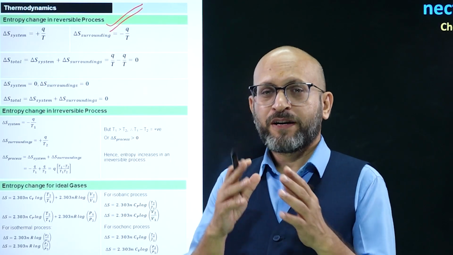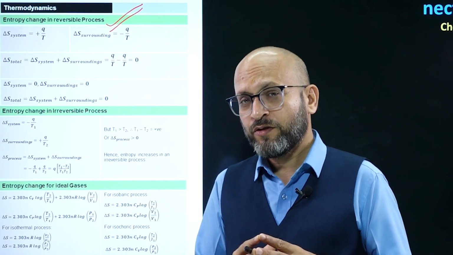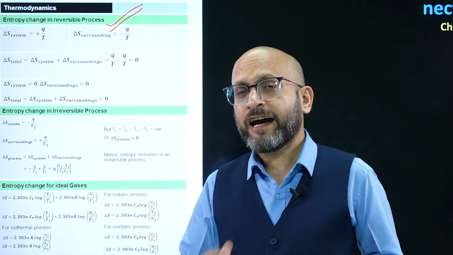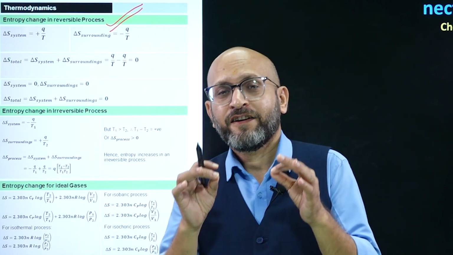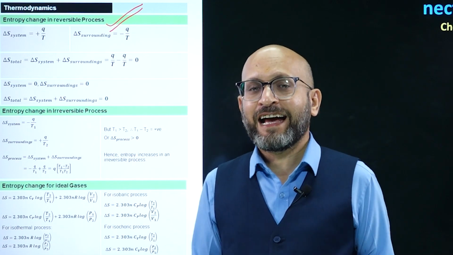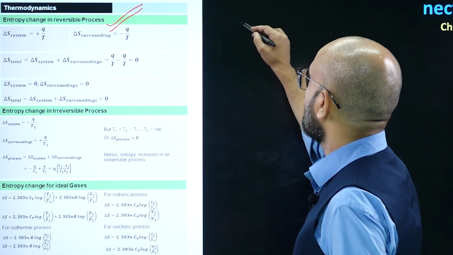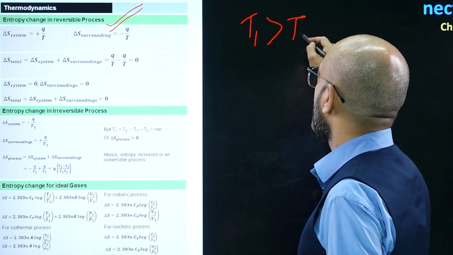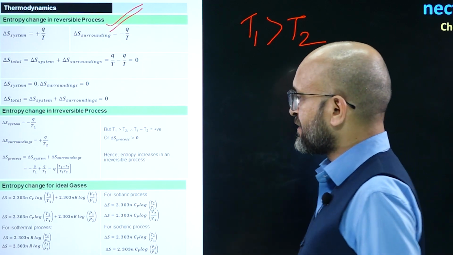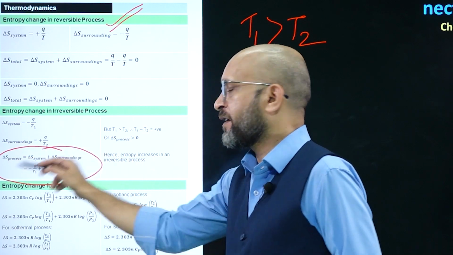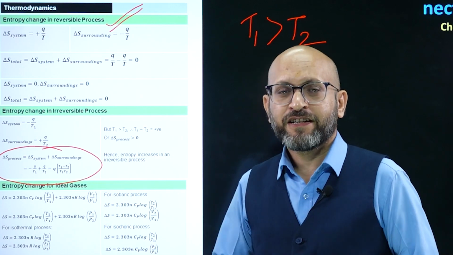And for an adiabatic process during expansion of a gas, cooling occurs. That means the initial temperature will be greater than the final temperature. When you derive, you get that the entropy change of the complete process equals Q into (T1 minus T2) by (T1 into T2).